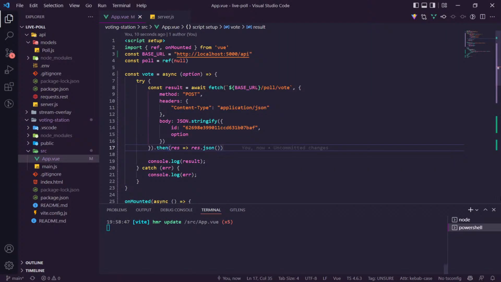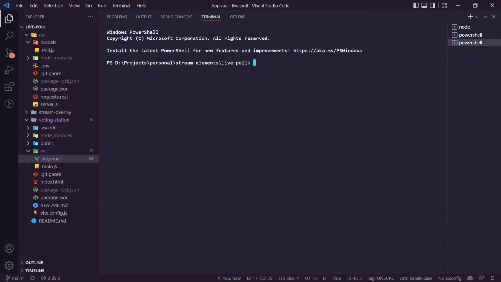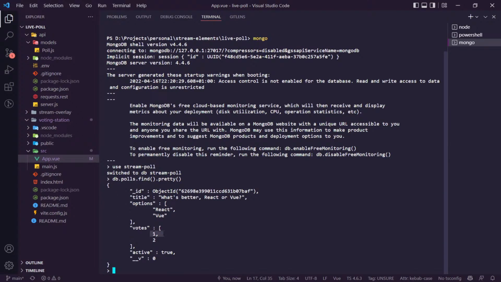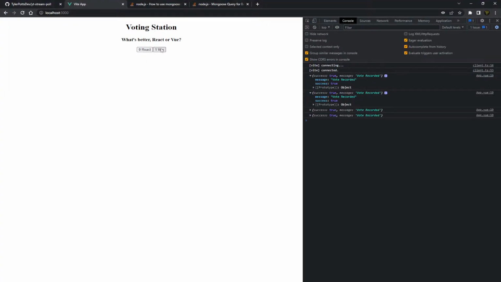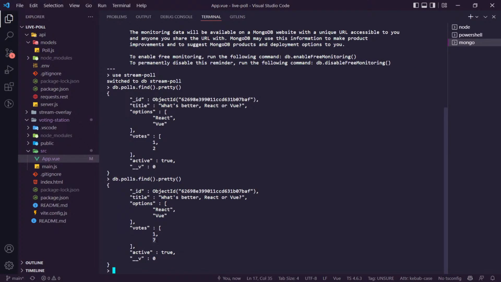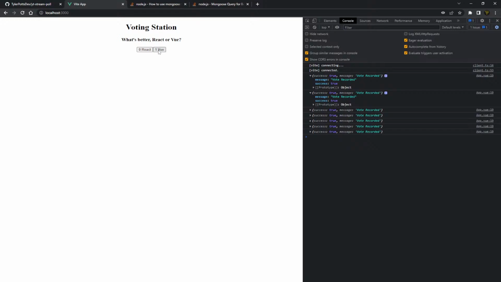Let's have a look inside of Mongo quickly. Let's bring this up here and just say mongo, use stream poll. And then what we want to do is say db.polls.find, and we're just going to do .pretty as well. And there you go. You can see there's 2 votes for Vue.js and 1 vote for React. So if we vote for Vue a few times, go back and do this again, you can see there's 7 votes for Vue.js now and only 1 for React. So we've got the voting working. Obviously, you shouldn't be able to vote multiple times, but we can right now.